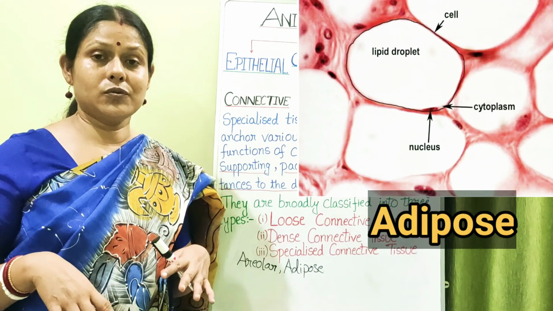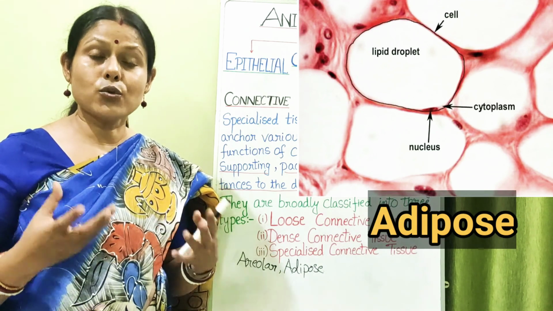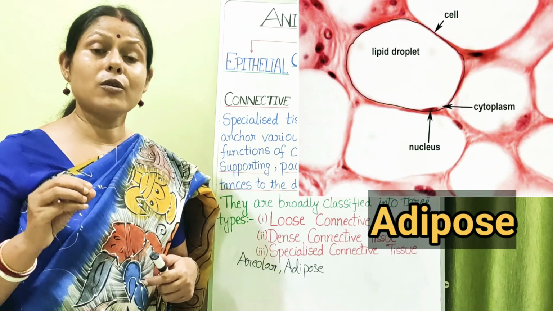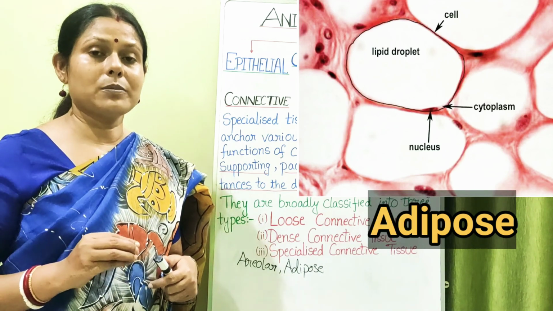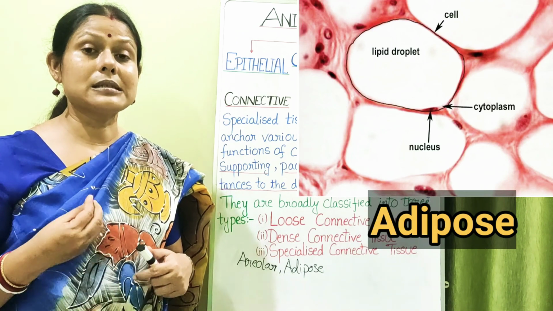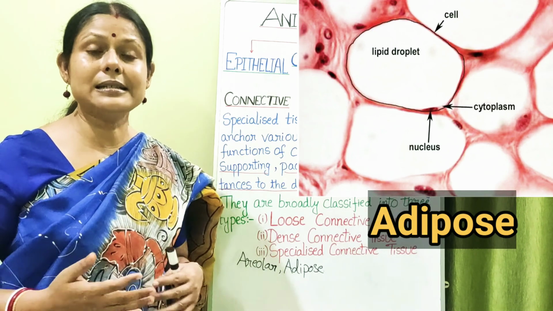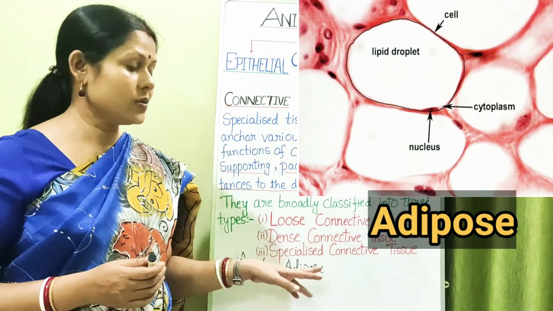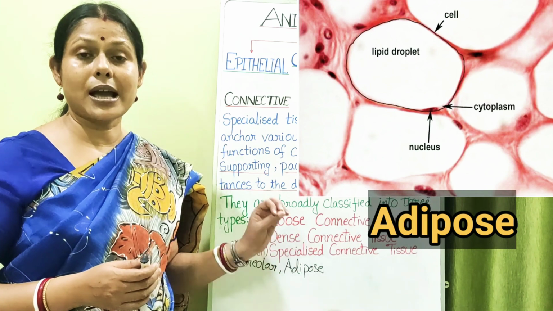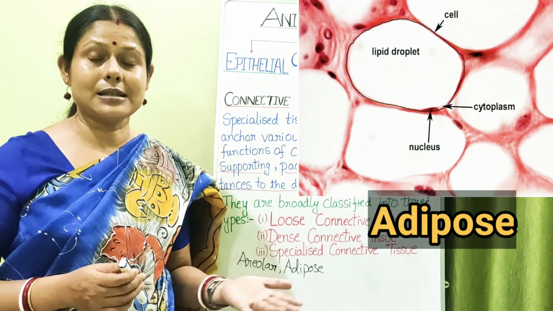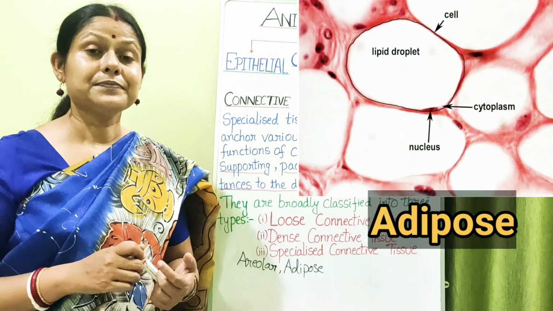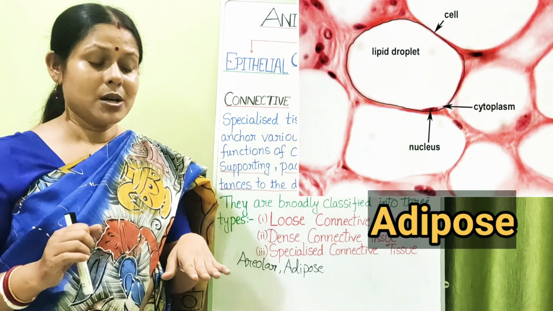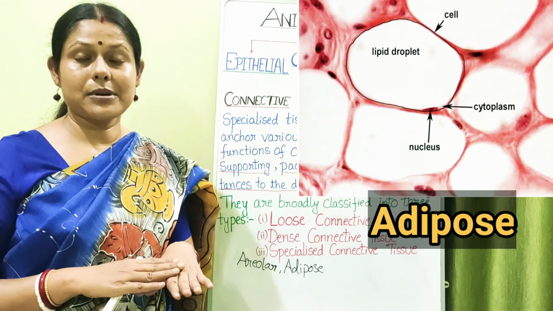See, the excess food which we are eating and which we are storing in our body, which we are not utilizing instantly, is stored in the form of fat droplets. Now these fat droplets are found in the vacuoles of certain cells called adipocyte cells, found in a certain type of loose connective tissue which we call adipose tissue, which is made up of adipocyte cells. What is the function of this? It also helps in making a connection between the skin and the underlying muscle layers.